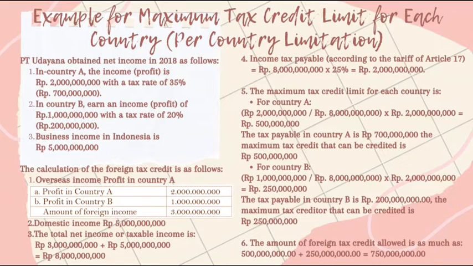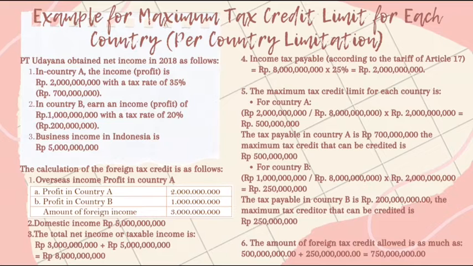Overseas income profit in country A. Profit in country A, 2 billion. Profit in country B, 1 billion. Amount of foreign income, 3 billion. Domestic income is 5 billion rupiah. The total net income or taxable income is 3 billion plus 5 billion equals 8 billion rupiah. Income tax payable according to the tariff of Article 17, 8 billion times 25% equals 2 billion.